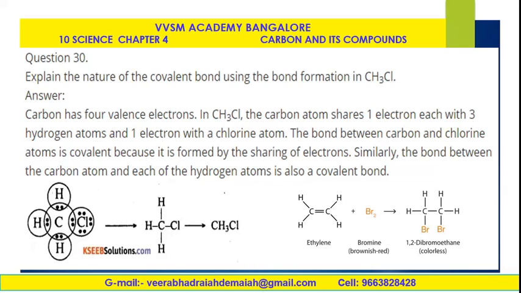Similarly, there are other reactions here. Ethylene, an unsaturated, double bonded hydrocarbon, reacts with bromine, giving an addition reaction, that is 1,2-dibromoethane. It is colorless. 1,2-dibromoethane is the nomenclature of the IUPAC system of naming organic compounds.